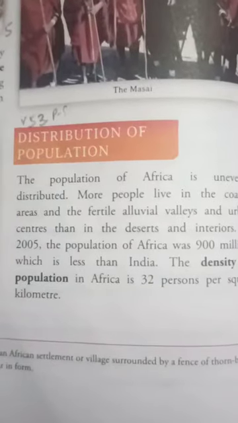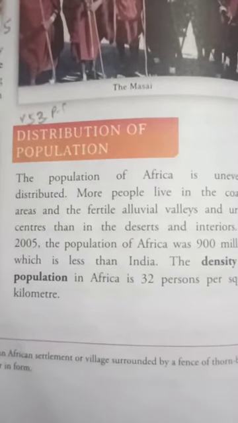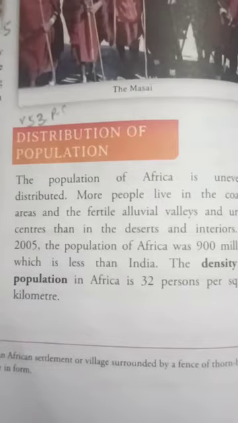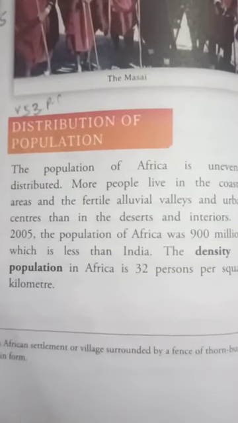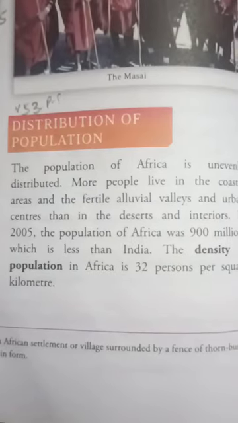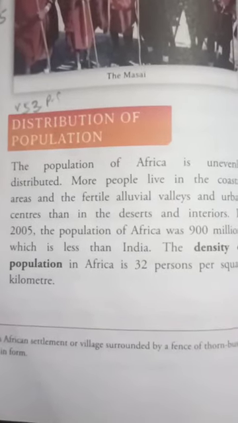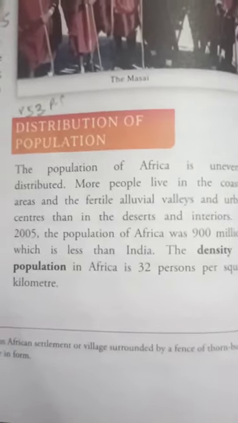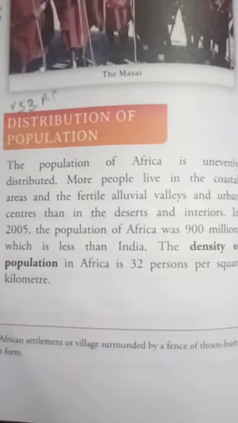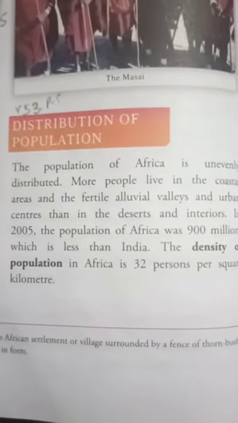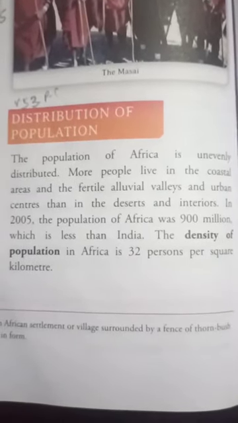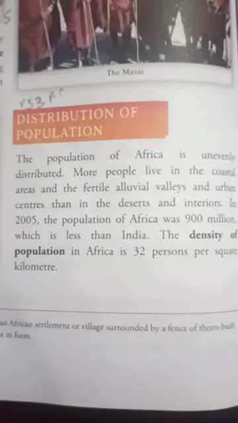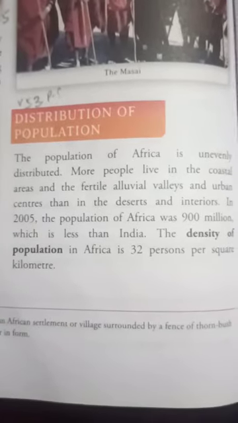Dear children, in this video we are going to continue with chapter number 8 and the topic is distribution of population. Now population of Africa is unevenly distributed. What is unevenly distributed? Unevenly distributed means that the population is not in proper proportion. More people live in the coastal areas and the fertile alluvial valleys and urban centers. They do not live in deserts and interiors.